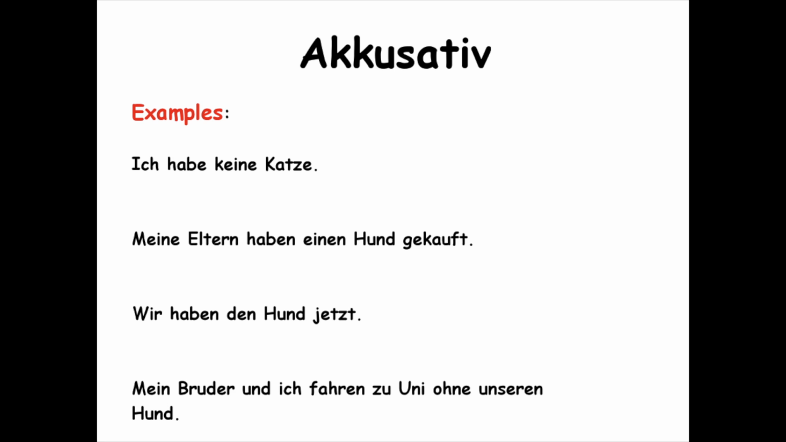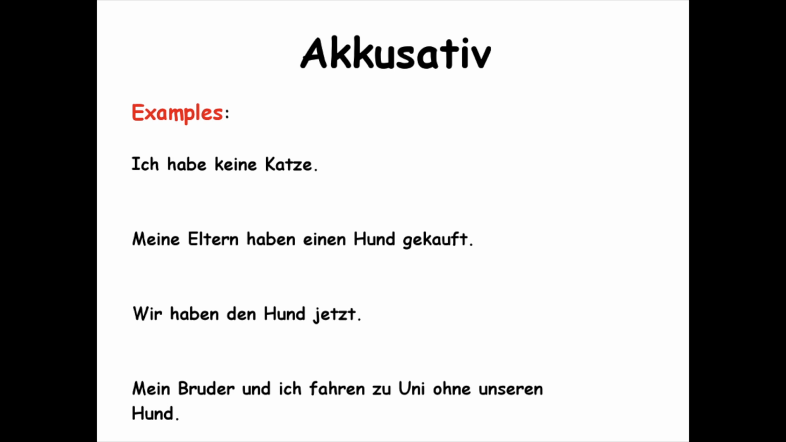Alles klar? Next sentence. Wir haben den Hund jetzt. We have the dog now. So, same idea. We are the subject. We have what? We have the dog. We use den instead of der because it's the accusative case. Alles klar? Let's move on.